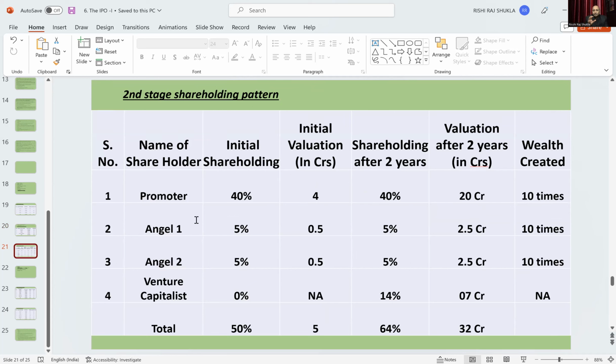Angel investor 1's valuation has increased to 0.5 crore. Angel 2, same, 2.5 crore. And venture capitalist 1, because they have put in money only now, has a valuation of 7 crore. Altogether, up to now, 32 crore.